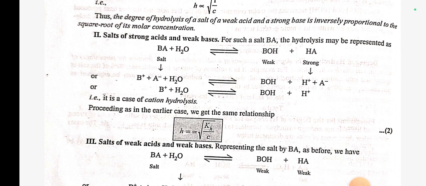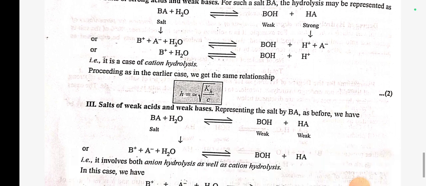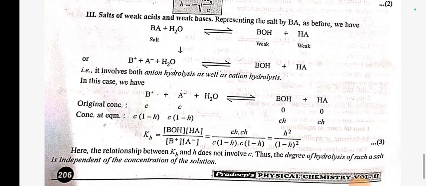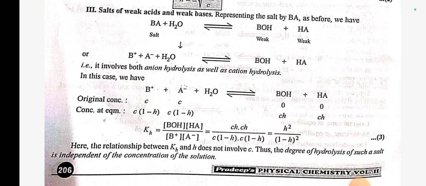Proceeding as in the earlier case, we get the same relationship: h is nearly equal to root of Kh by C. Number 3. Salt of weak acid and weak base. Representing the salt by BA as before, we have BA + H2O gives BOH (weak) + HA (weak). B+ + A- + H2O gives BOH + HA.